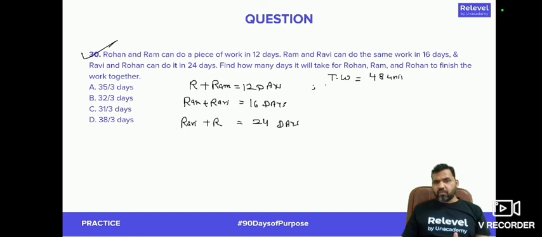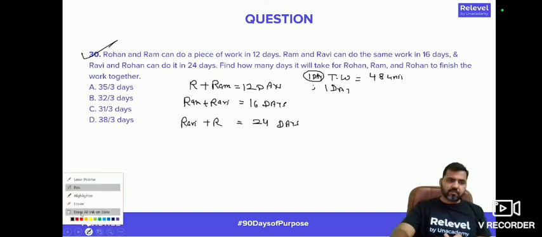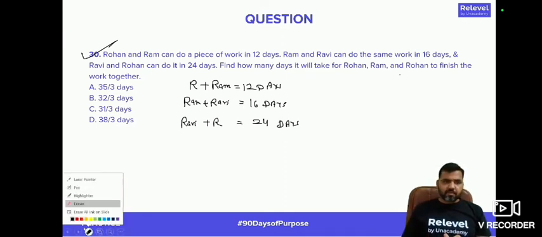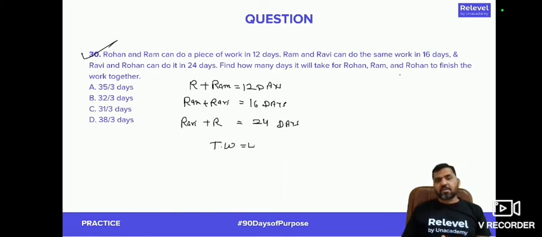So in one day, these two people, right? So if I write down the units of 1 day work, let's assume total work is equal to 48 units.